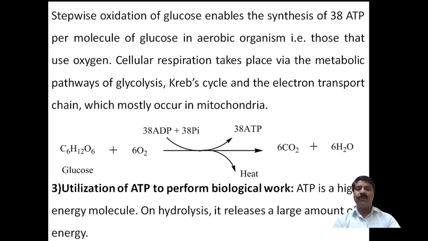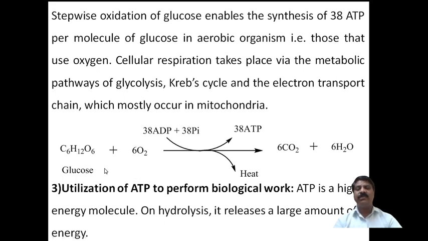Glucose is converted into carbon dioxide and water, and part of the energy is converted into ATP, from adenosine diphosphate to triphosphate. Aerobic organisms are those that use oxygen, and they convert glucose into carbon dioxide and water. We also call it a combustion process.